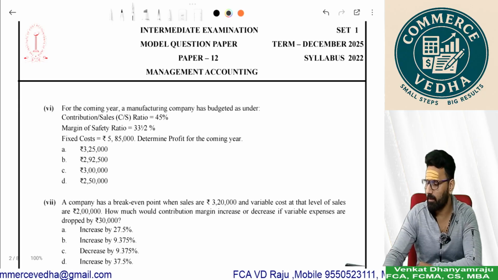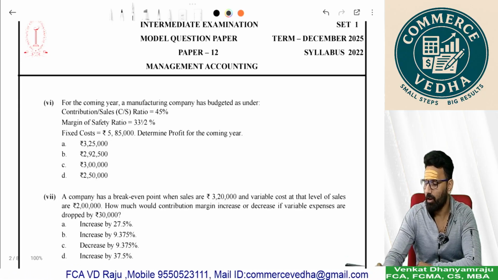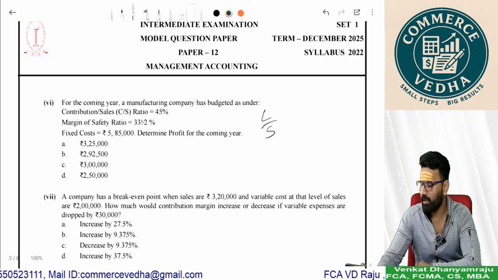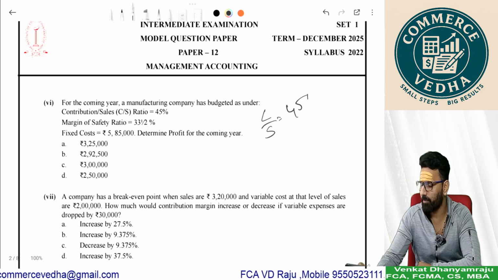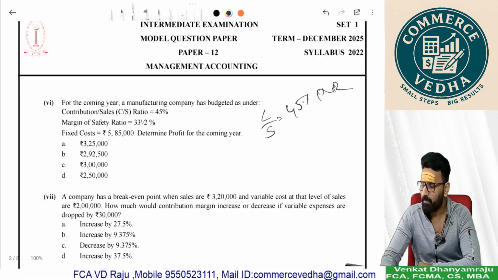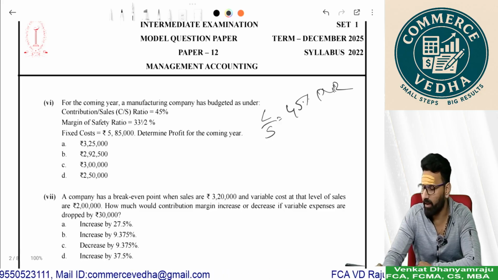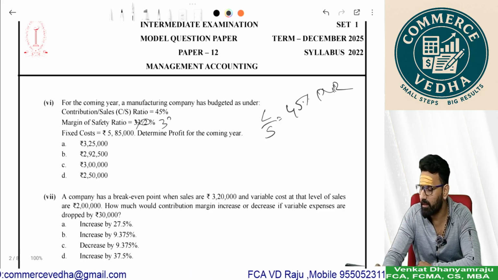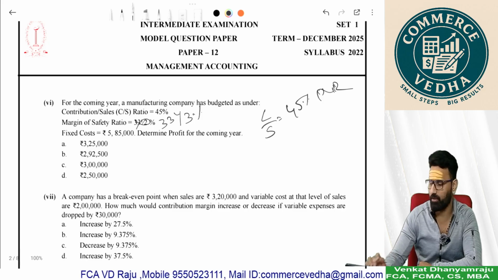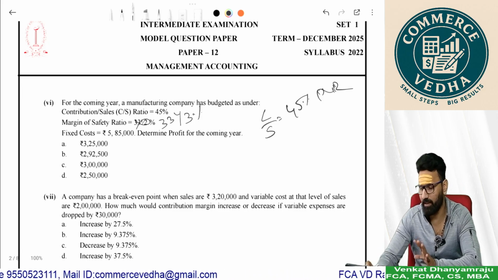For the coming year, a manufacturing company has budgeted as under contribution 45%. That means contribution by sales equals 45% PV ratio, and fixed cost is given, and it says margin of safety 33.1/3. It should be 33 1/3 because there is no option 33.12 given in the question. Now fixed cost 5,85,000.